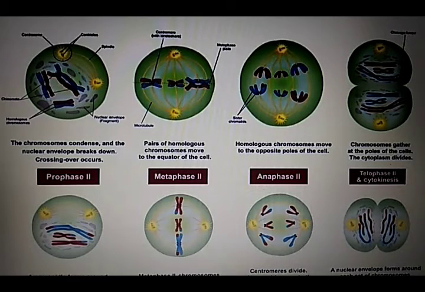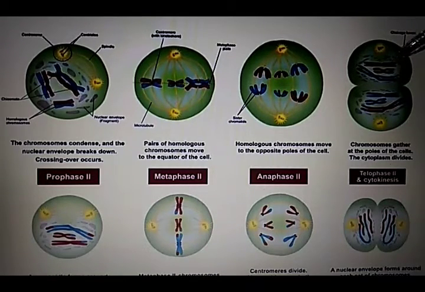Okay, these are haploid nuclei having a double amount of DNA. Each contains one chromosome from each homologous pair. From a homologous pair, only one enters each nucleus of the daughter cell. So here the number reduces, the 2n reduces to n. That's why this is known as the reductional division or reductional phase of the meiosis.